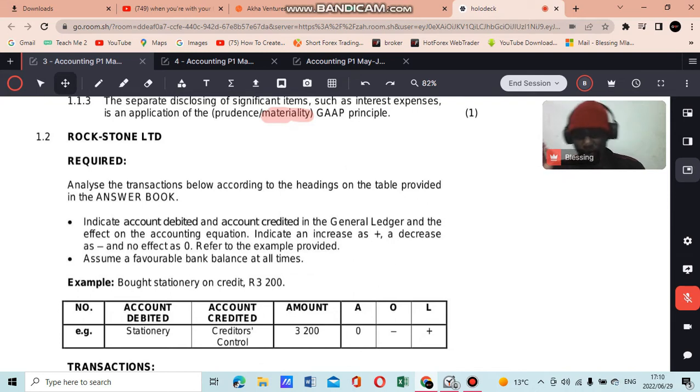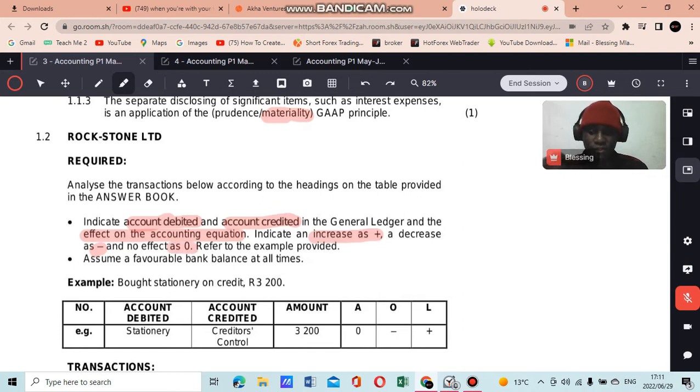So let's just read the question. They say analyze the transactions below according to the headings on the table provided in the answer book. Indicate the account debited and the account credited in the general ledger. So you have to give the name of the account debited and the account credited in the general ledger, and the effect on the accounting equation, whether assets have gone up or down, whether owner's equity went up or down, whether liability went up or down. And you need to indicate an increase as a plus sign, a decrease as a minus sign, and no effect as 0. Refer to the example provided.